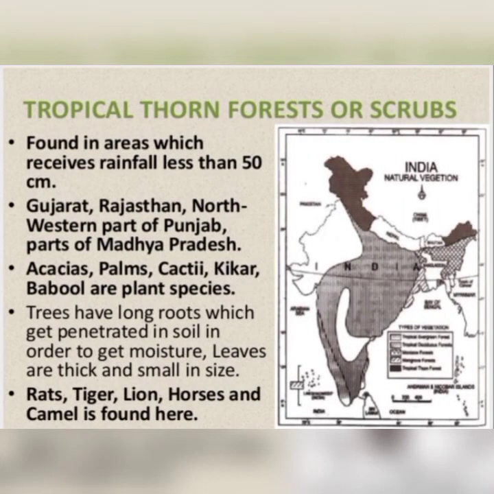Next, we are going to discuss tropical thorn forests or scrubs. The area where they get less than 50 centimeter rainfall comes under this forest. Mainly, these forests are found in India in Gujarat, Rajasthan, the northwestern part of Punjab, and parts of Madhya Pradesh. Acacias, palms, cacti, kikar, babul are plant species which are found here. Trees have long roots which penetrate the soil in order to get moisture from the land surface. Leaves are thick and small in size.